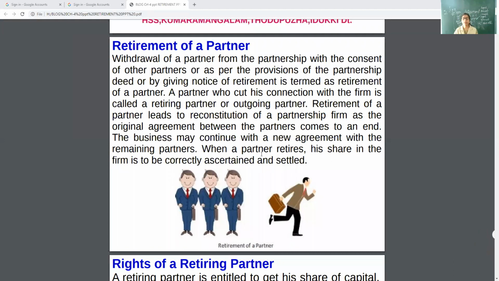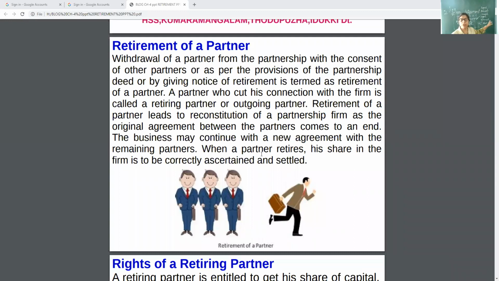Second point, underline that. If the deed is ready, if it is already mentioned, then a partner can retire, there will be no problem. Third, by giving notice of retirement is termed as a retirement of partners. So there are three clear situations when a partner can retire.